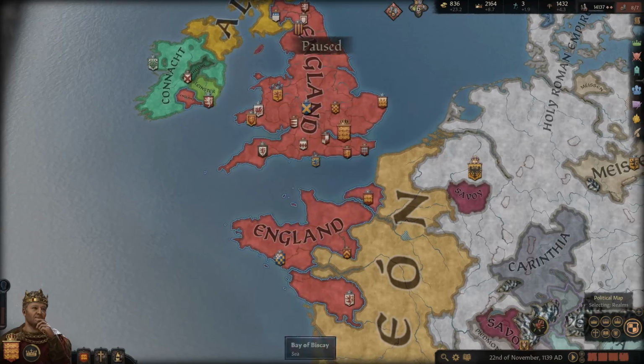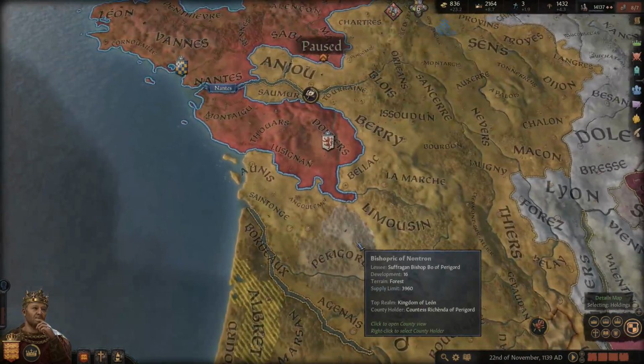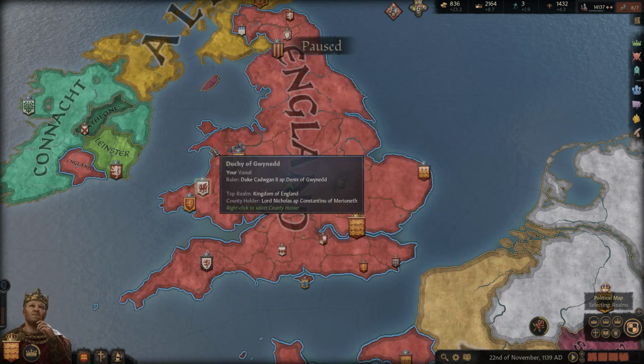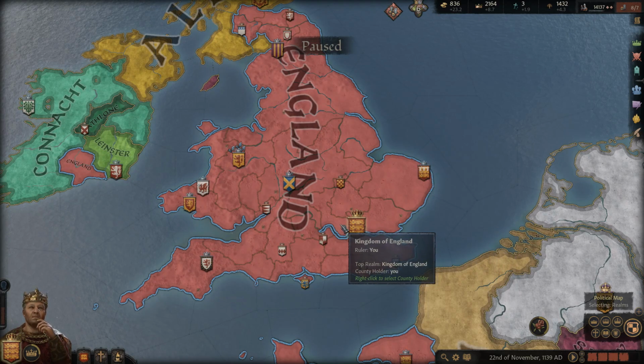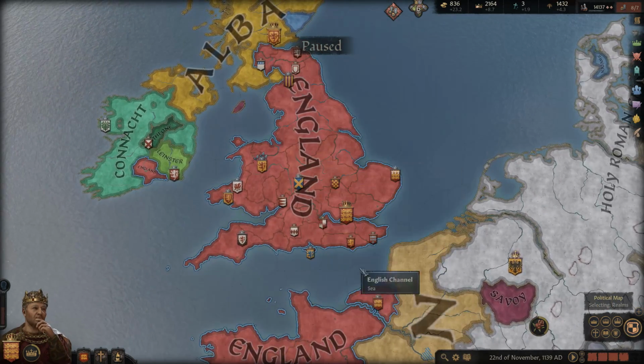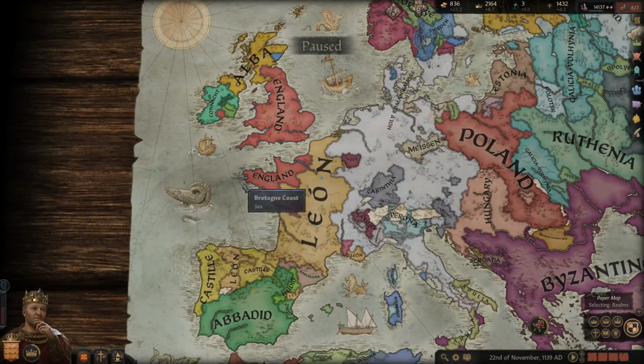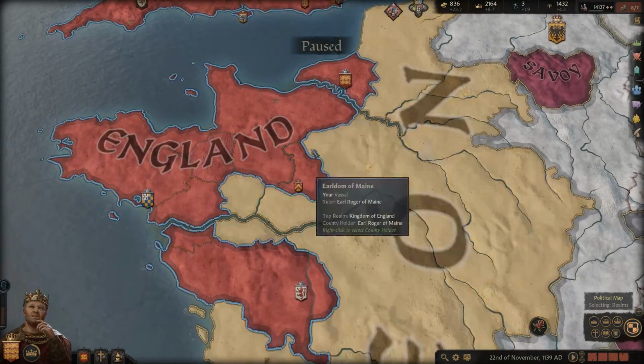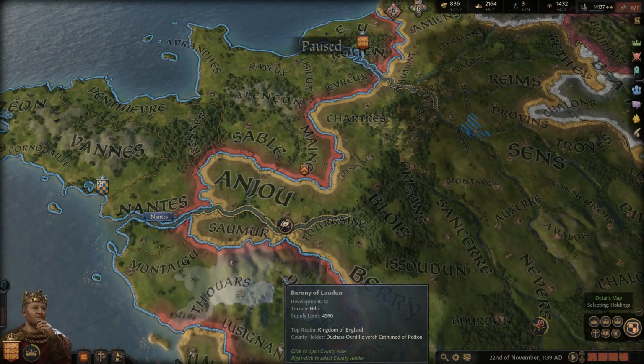I'd like it if you would get notifications when stuff like that happens. Not every vassal against vassal war, and when lands exchange hands between every little vassal. I don't need a notification for each time that happens. But when our overall realm increases in size because of our vassals conquering stuff, I'd like to know about that. That'd be nice if they gave us a little notification for that.